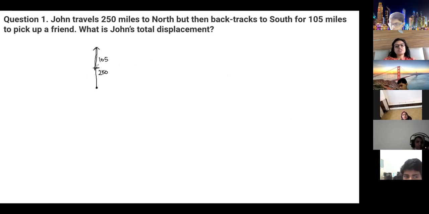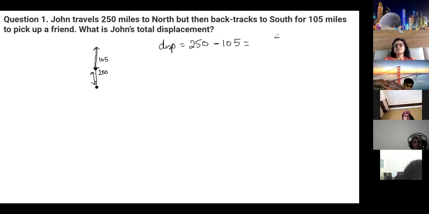Yes. This is your, because this is your final position and this is your initial position. So this distance is displacement. Okay. So displacement is how much? Displacement is equal to total 250 minus 105 miles, which is equal to how much? 145. Yes. 145 miles. Always write this.